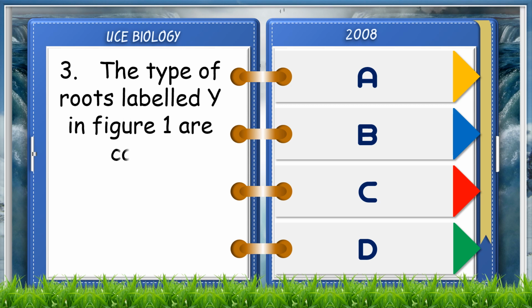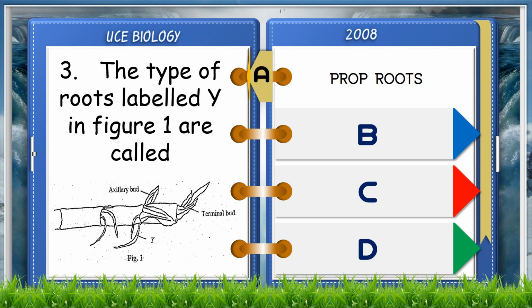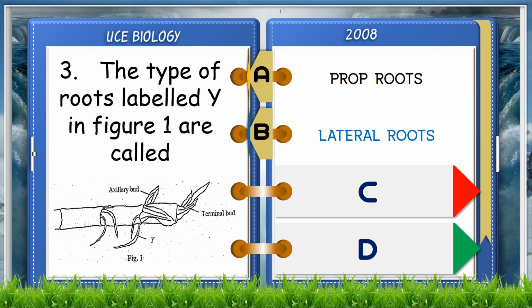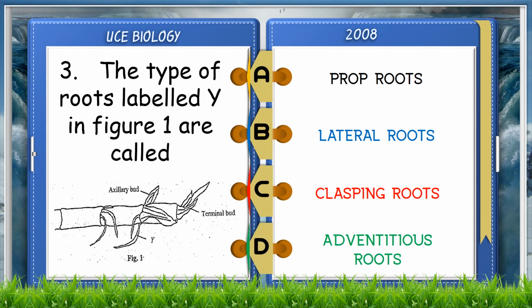The type of roots labeled Y in Figure 1 are called A. Prop roots, B. Lateral roots, C. Collapsing roots, D. Adventitious roots. The answer is D. Adventitious roots.